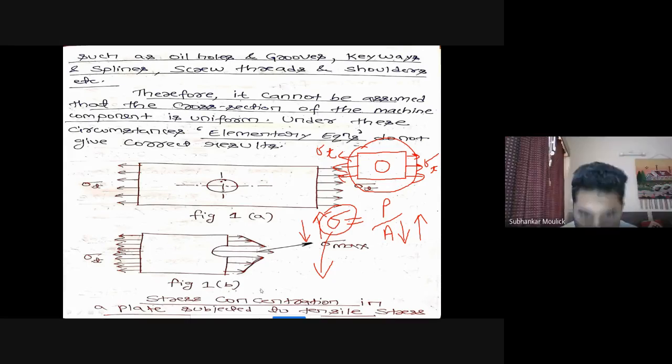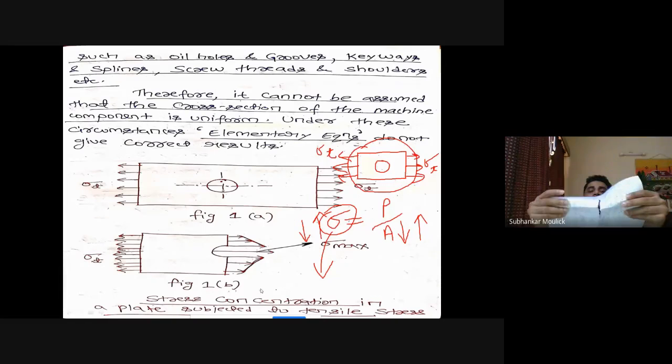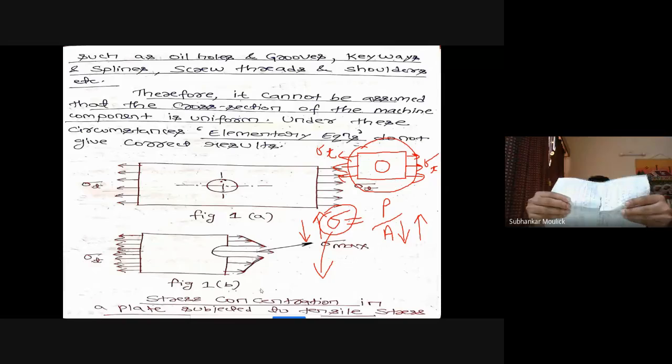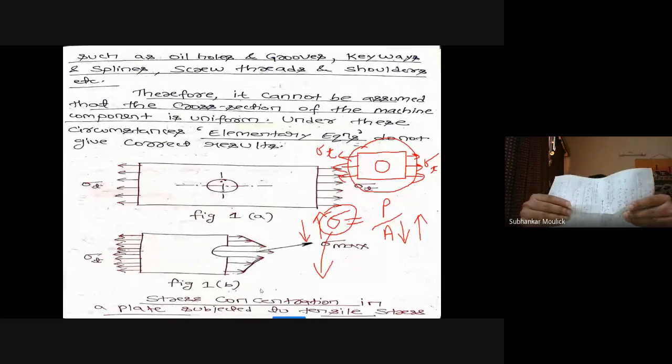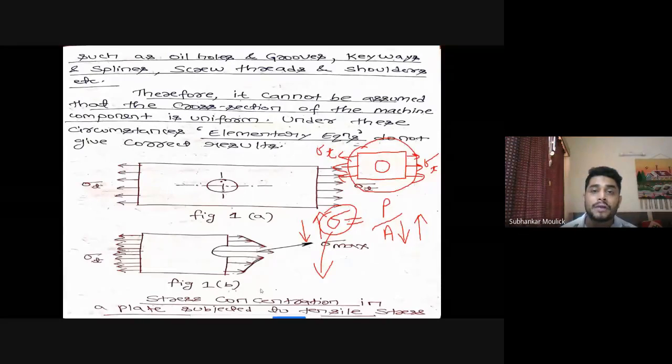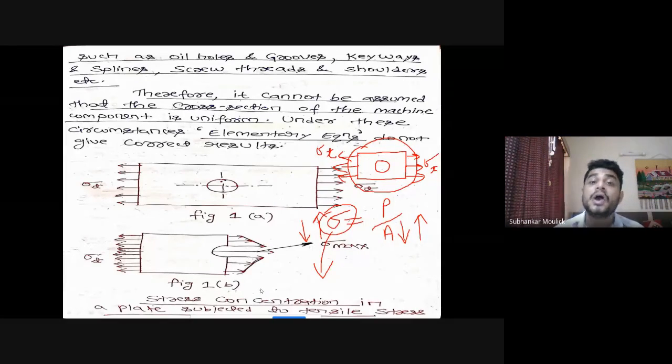Okay, so after making this small discontinuity in the plate, now if I try to break this plate into two separate components, easily it can break. Why? Because I have reduced the cross-sectional area of the plate. And you know that if area is reduced, sigma is maximum.